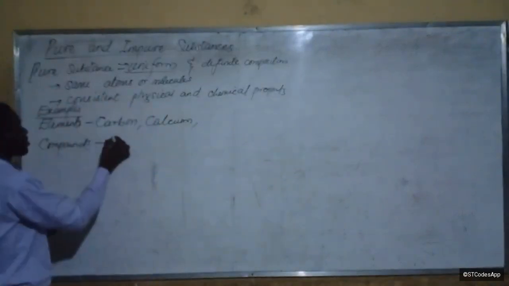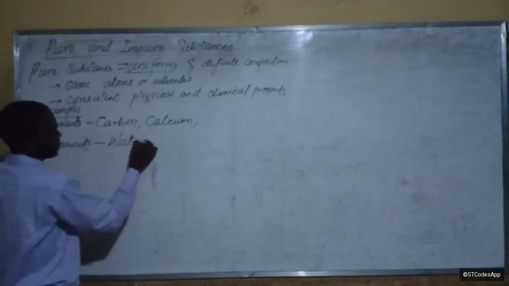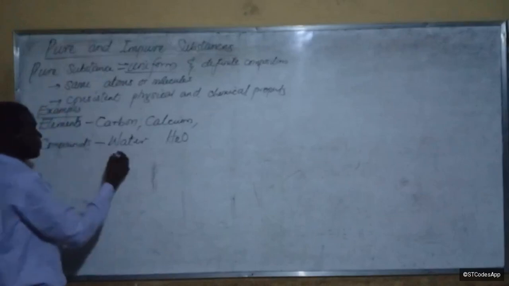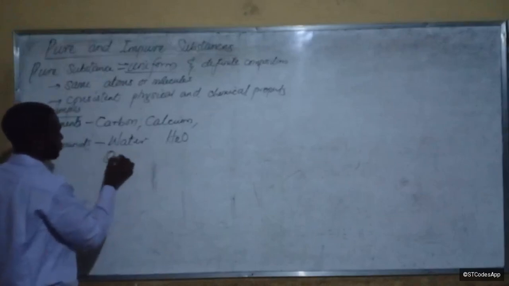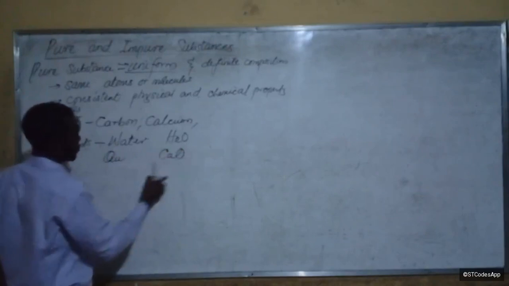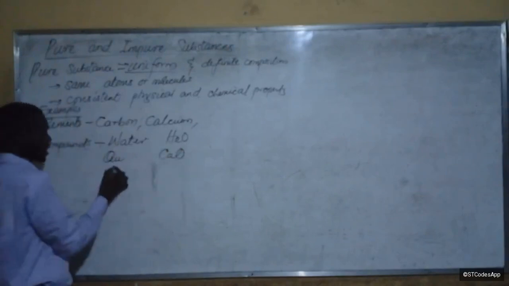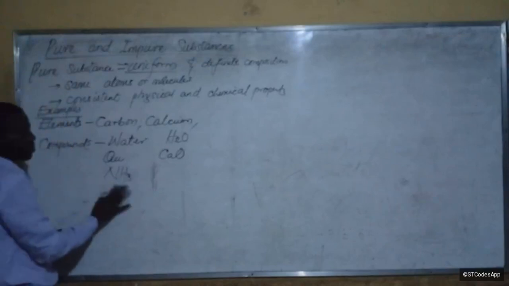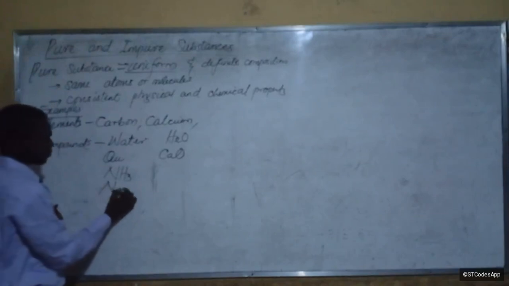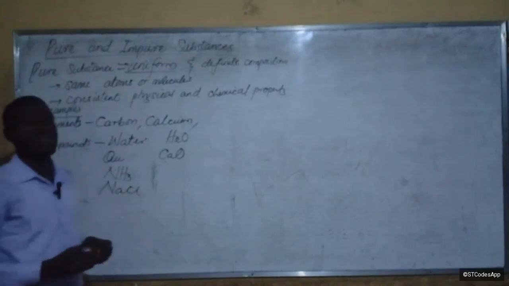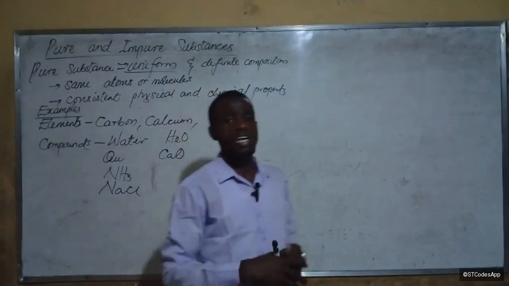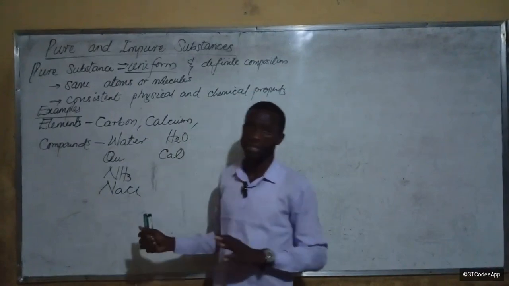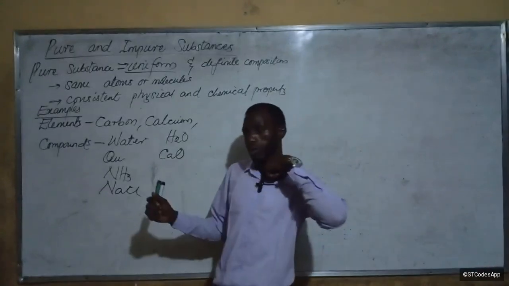An example is water, with the formula H2O. We have quicklime, CaO, we have ammonia, we have NaCl, table salt. All of these are pure substances, because every time we find them, what we see is NaCl. Do you understand? So they are pure substances.